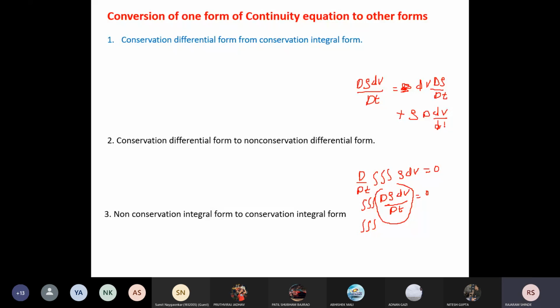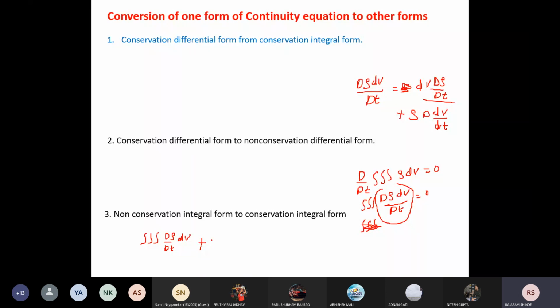You can see here I am going to write this product rule. This is triple integration, and I will write d rho by dt into dv. This is the first term, d rho by dt into dv, plus, again you see here what I will do.